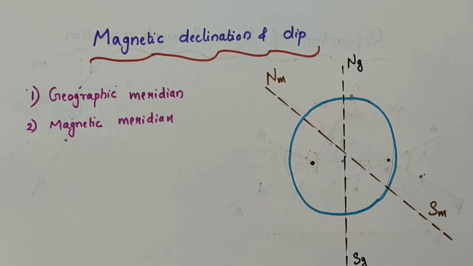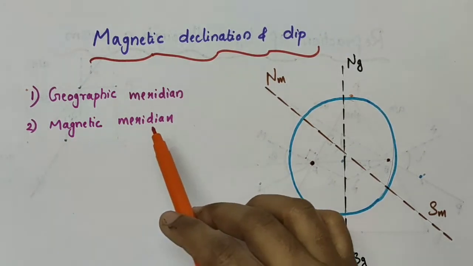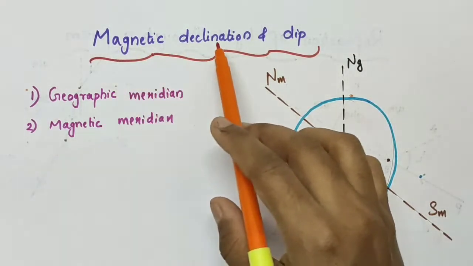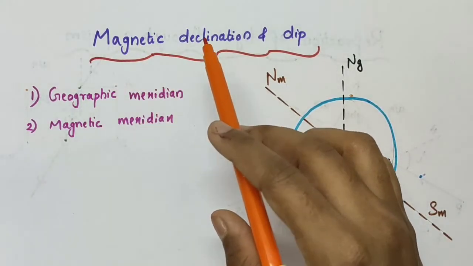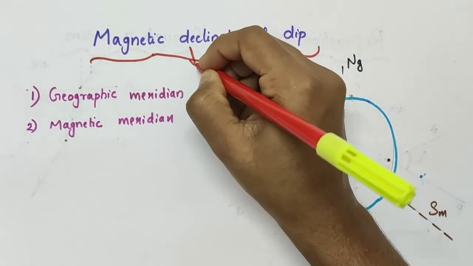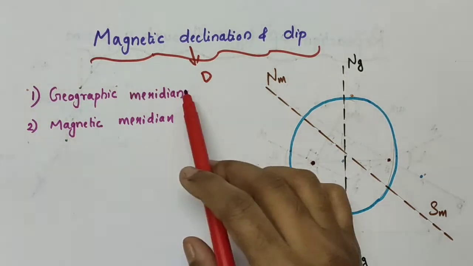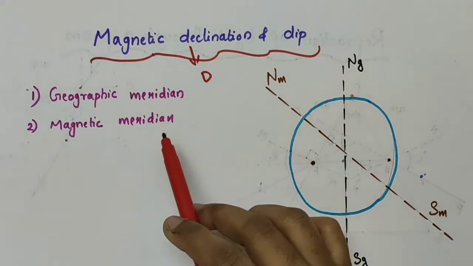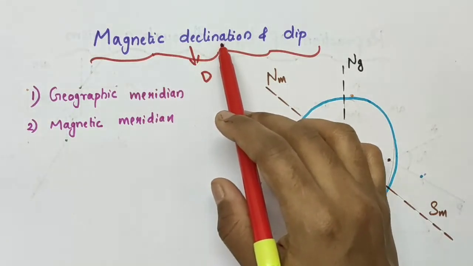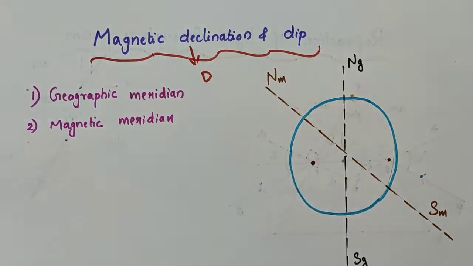Now, the angle between the geographic meridian and the magnetic meridian at a place is called the magnetic declination or simply declination, which is represented by the capital letter D.